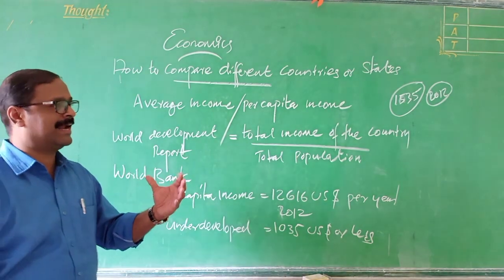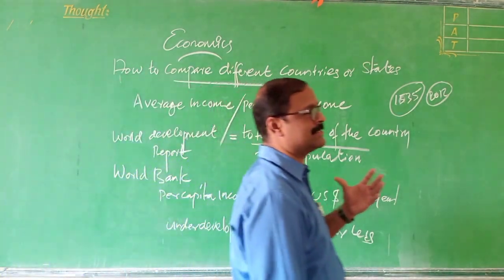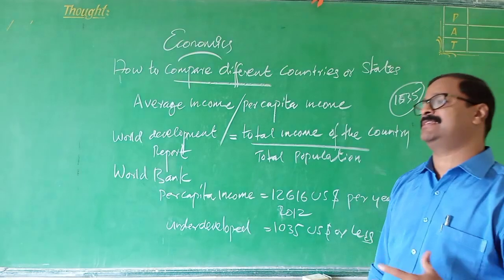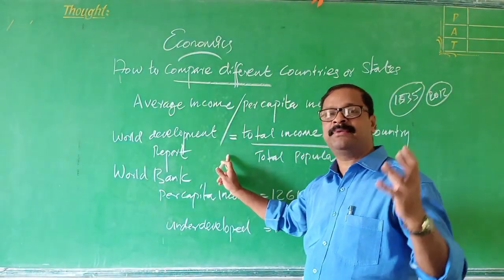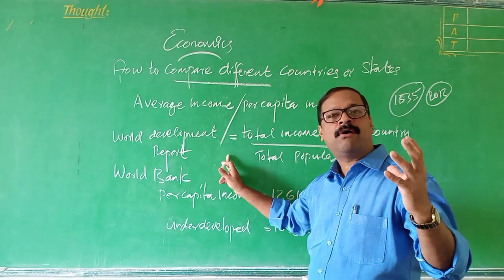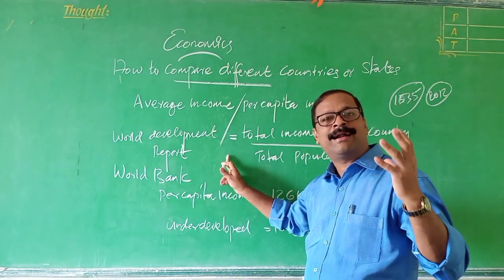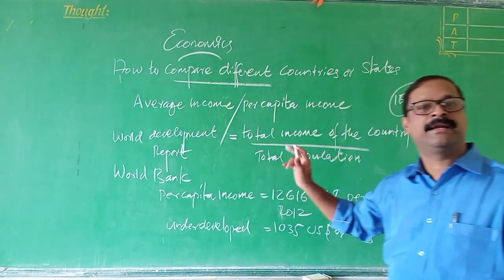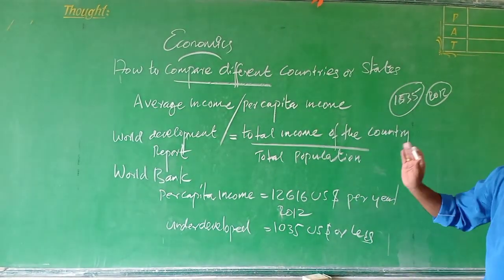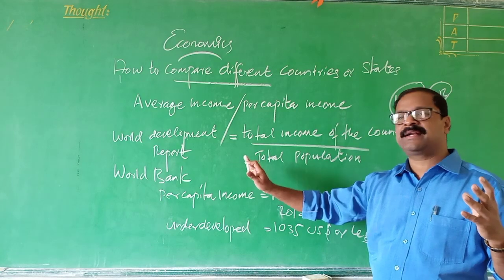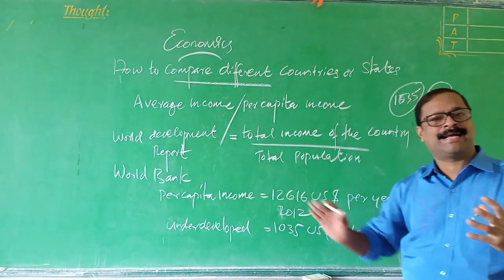So these are the criteria. What are the criteria for classification? This is very important as far as this lesson is concerned. First of all, understand what per capita income is. Per capita income is the average income: the total income of a country divided by its total population. It gives the per capita income.